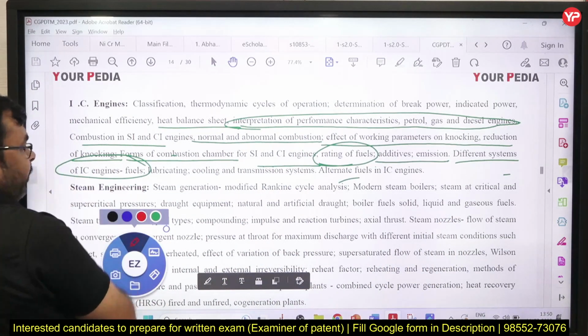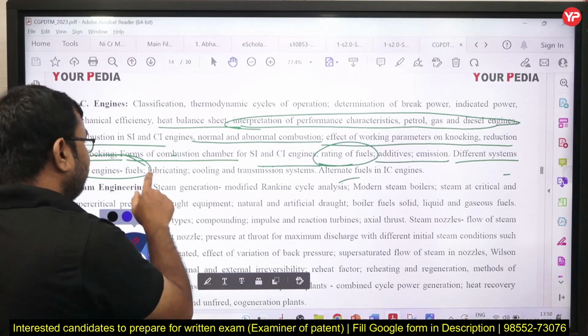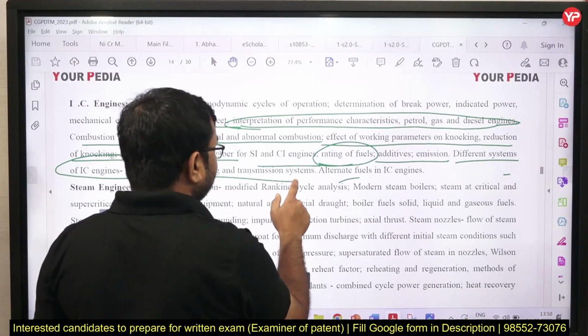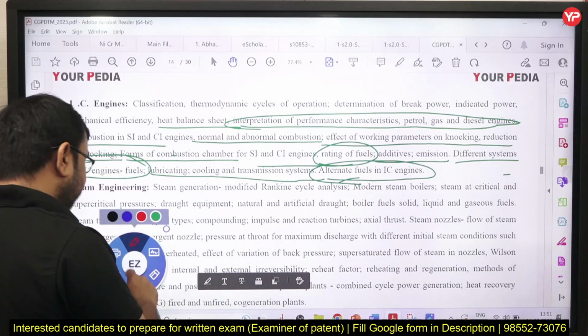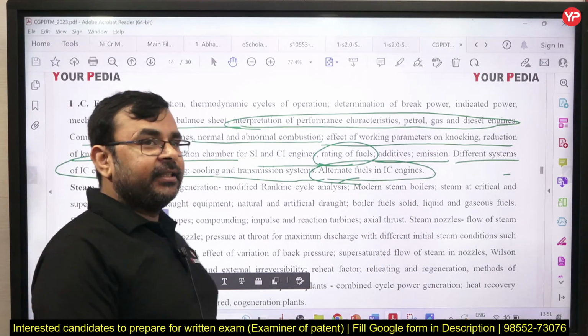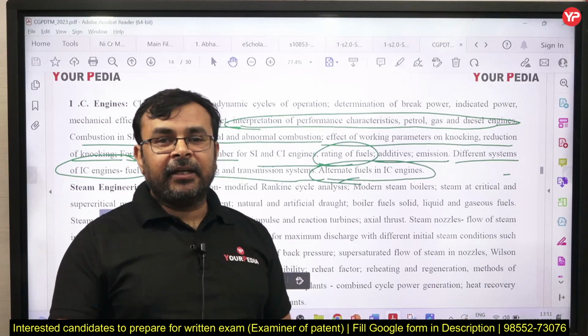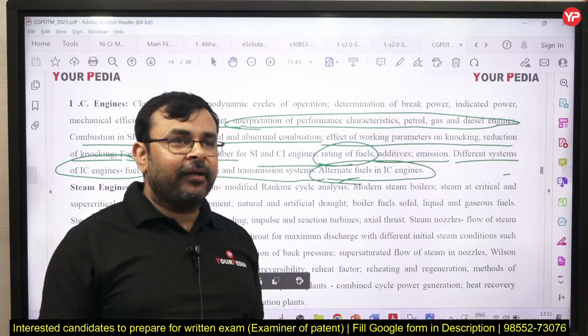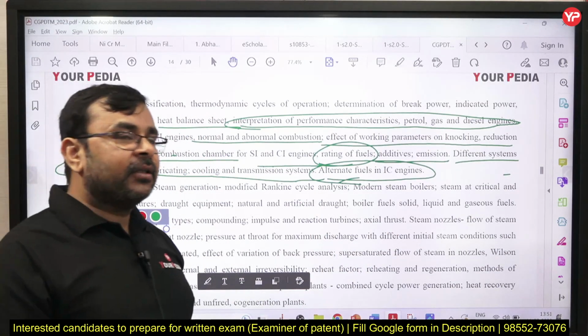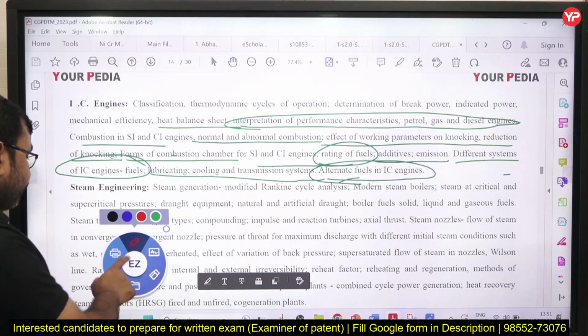You can see we need to study IC engine fuels, lubricating, cooling and transmission systems, and alternate fuels in IC engines. This is a new topic, alternate fuels like biofuel, ethanol based fuel, correct, and hydrogen fuel. So these are some alternative fuels. So we need to study about these particular fuels, correct.